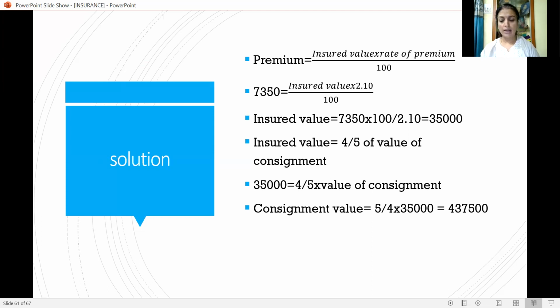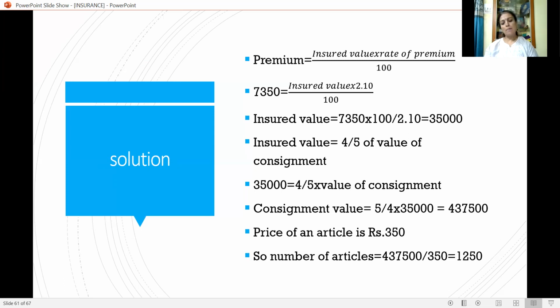So value of consignment is 4,37,500. That is now calculated, isn't it? With the help of this, now we will calculate the further part. Price of an article is given, that is rupees 350. With the help of this, number of articles can be calculated. So 4,37,500 divided by 350 is 1,250.